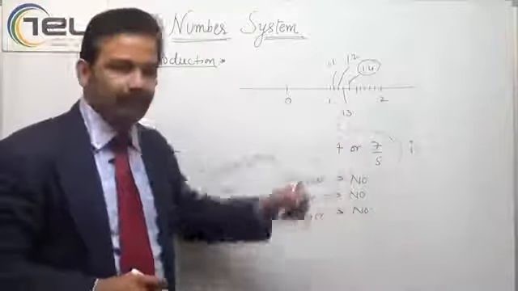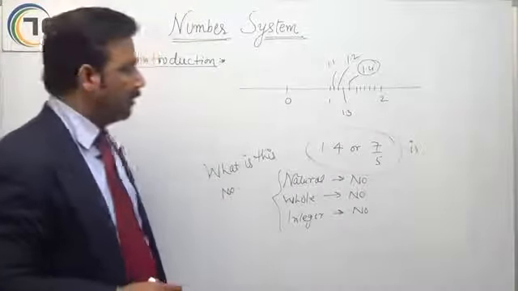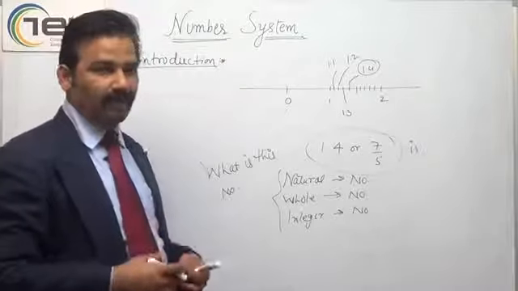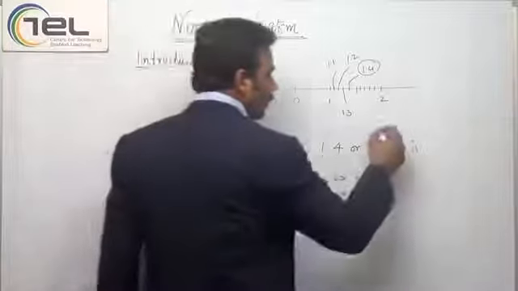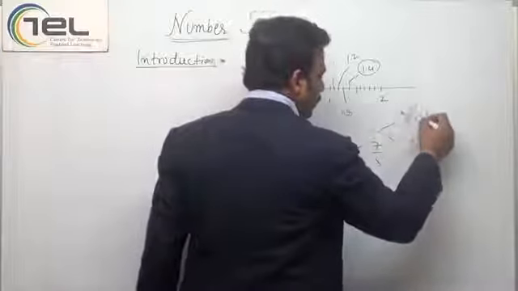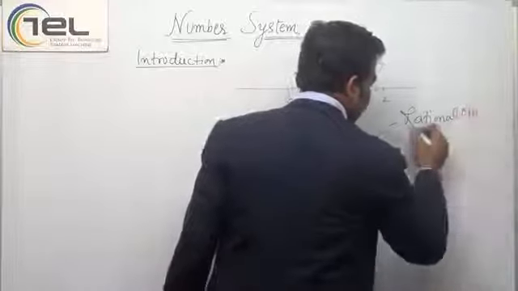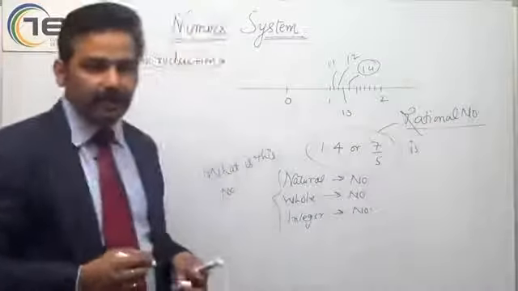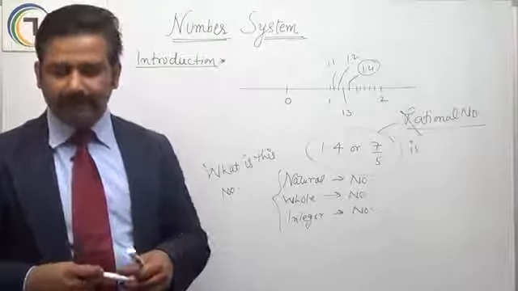What is this, 1.4 or 7 by 5? This number is known as a rational number. This is a rational number. Now, let us define rational numbers.